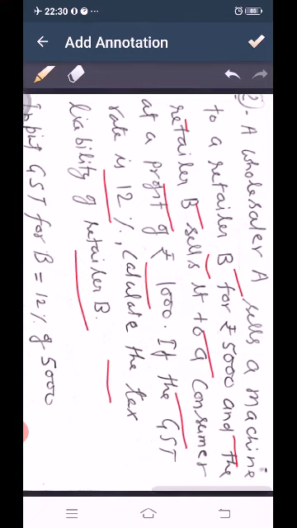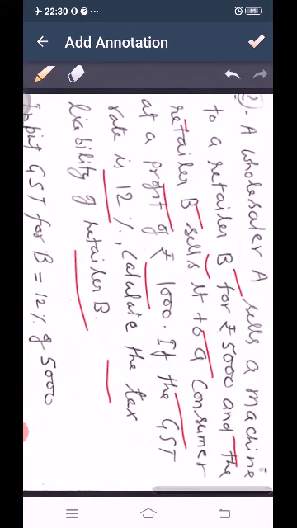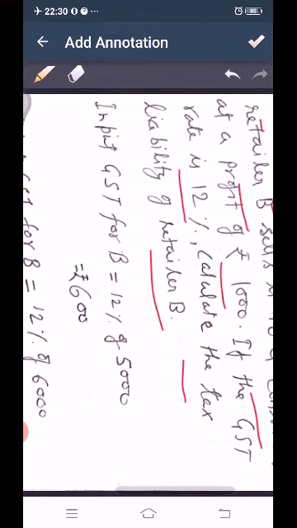So you see, first of all, input GST for B. B had bought it for rupees 5,000. So he will pay 12% of 5,000, that is 600 rupees, as input GST.